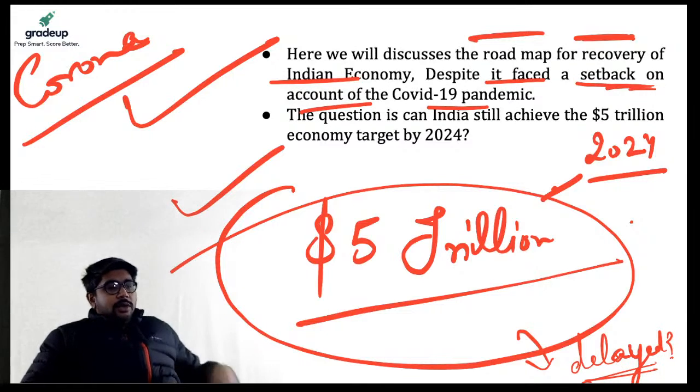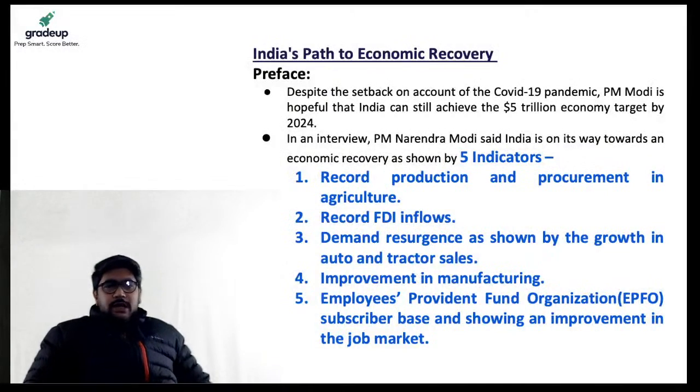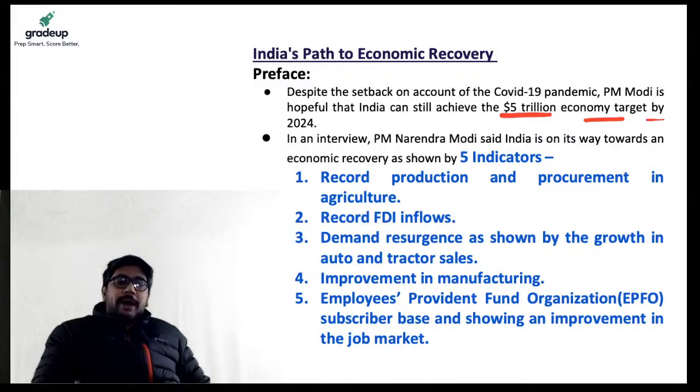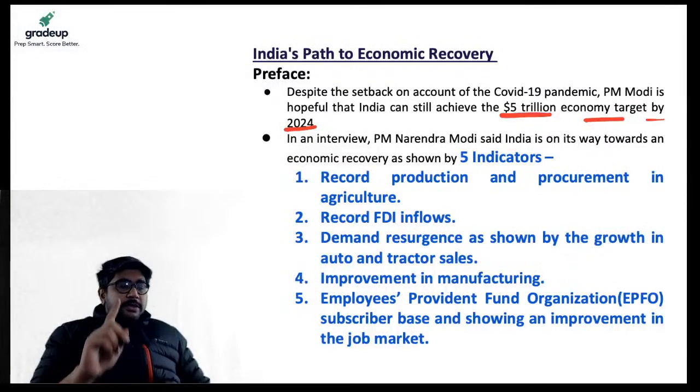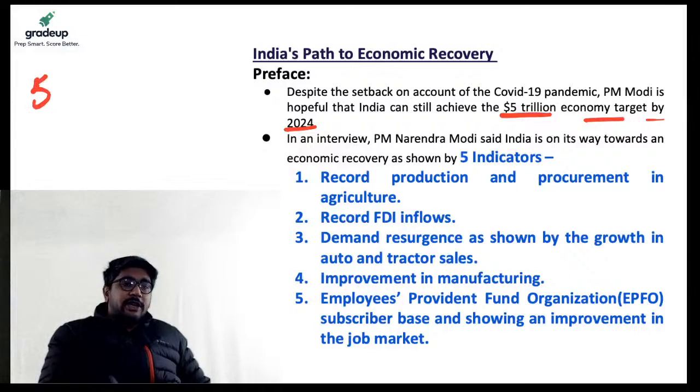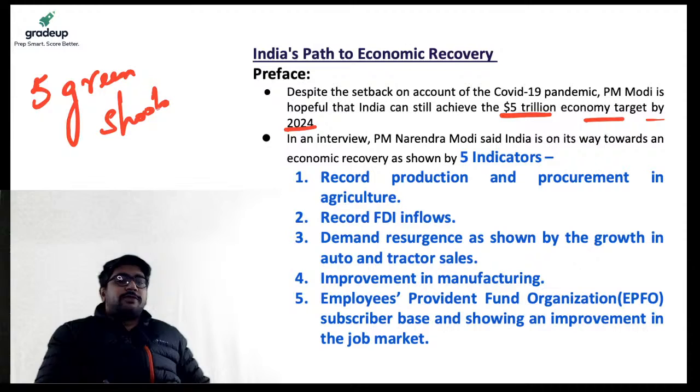Okay, let's start then. So very recently, our Prime Minister emphasized the fact that the Indian economy will achieve the $5 trillion target by 2024, and he expressed this in an interview, right? And he said there are 5 indicators which represent the 5 green shoots in our economy, right? What are these 5 green shoots?